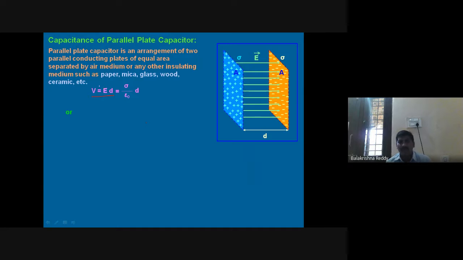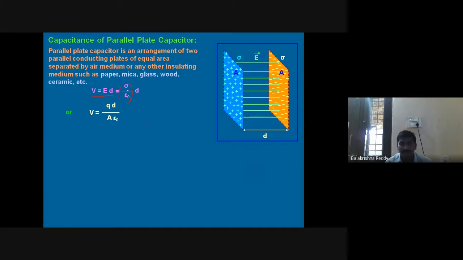I have used this potential relation because there is a separation distance D. Now I know the electric field produced by an infinite charge sheet, with charge distribution sigma, is sigma by epsilon naught, and into D. From where do we know this? From the first lesson, electric field due to a charge sheet.